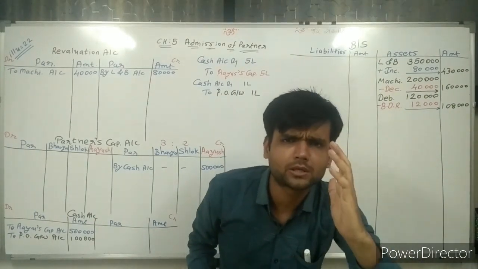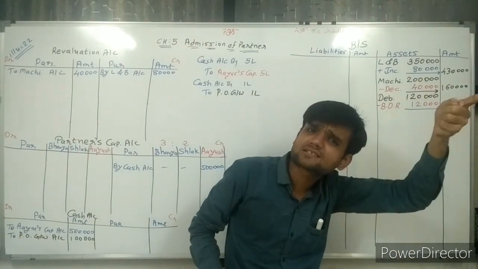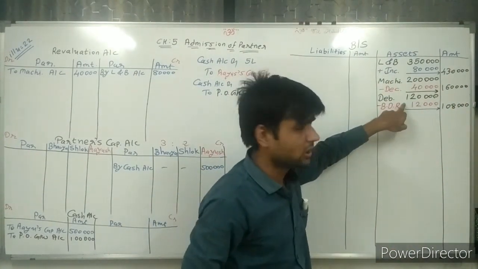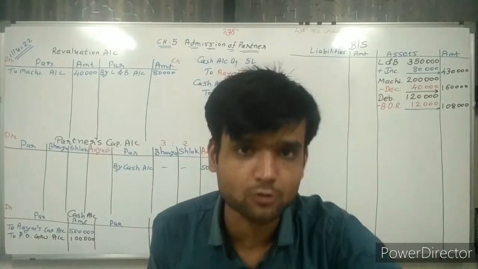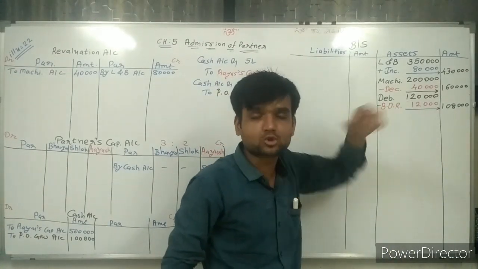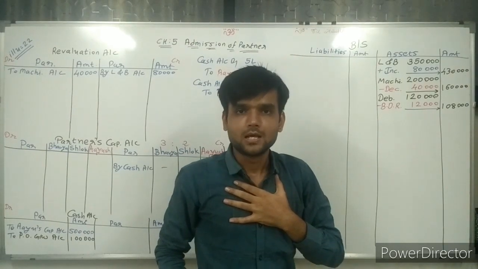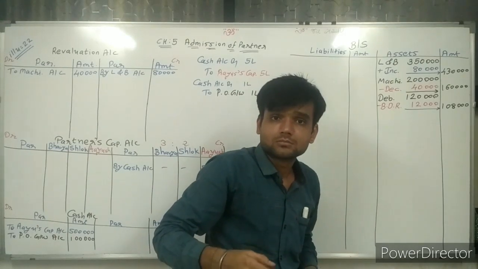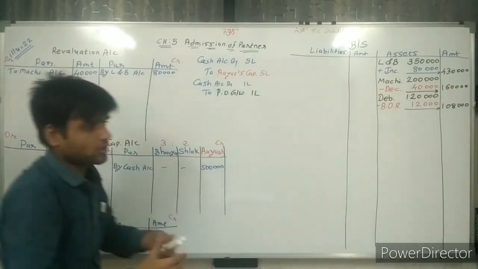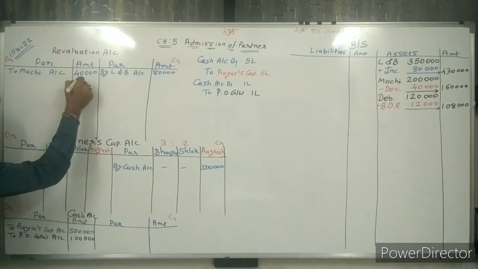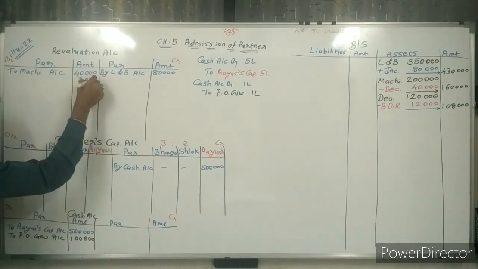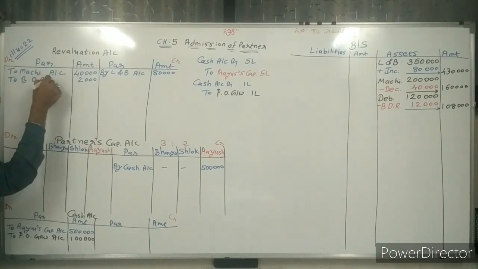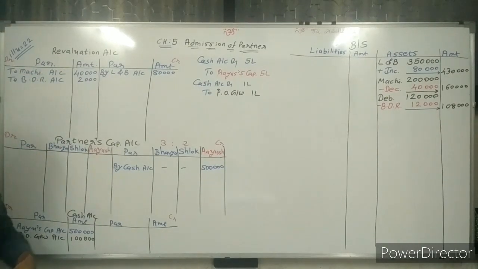Now think about it as per the last lecture. In the last lecture, it was the same situation. Here bad debt reserve is given as 10,000 and the new bad debt reserve is 12,000. So there is a loss. Additional 2,000 is my loss. So that 2,000 rupees loss we need to write here: to bad debt reserve account, debit.